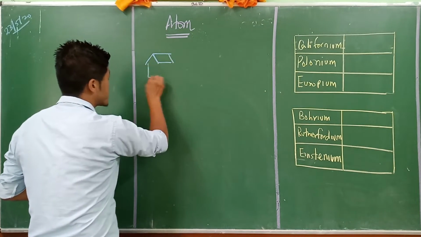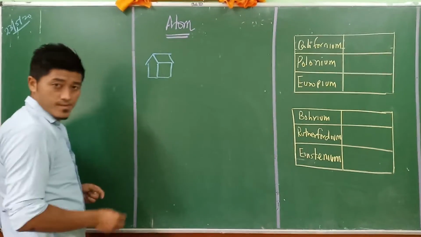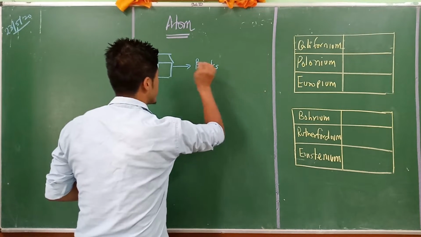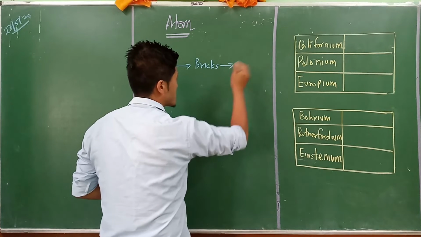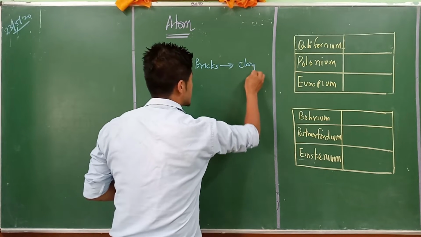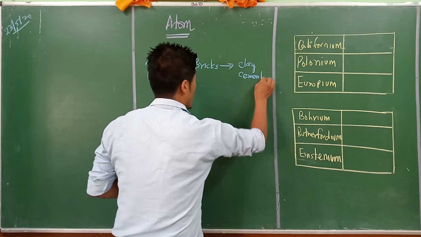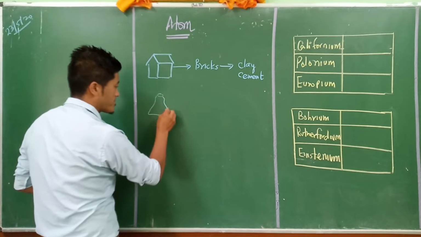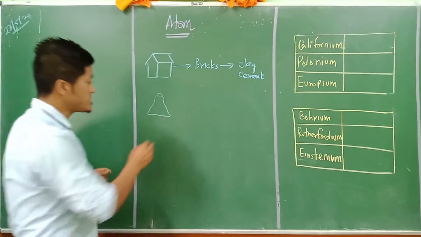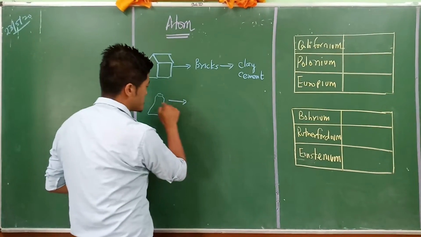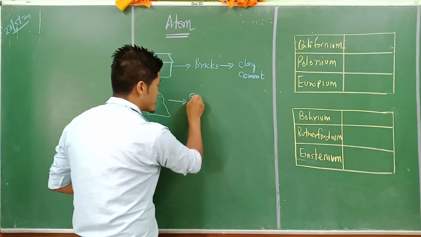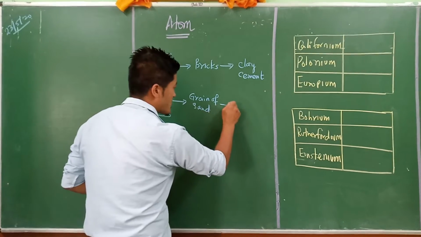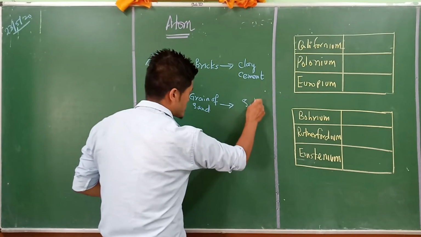There is a house. This house is made up of bricks, and these bricks are further made up of, let's say, clay or cement or many other things, right? Let's say there is another example I'm going to give, an ant hill, the place where ants stay. The anthill is made up of grains of sand. These grains of sand are further made up of smaller particles like silica and so on.